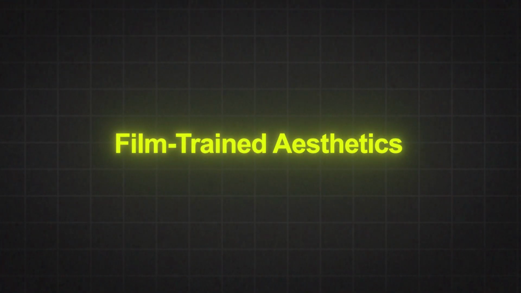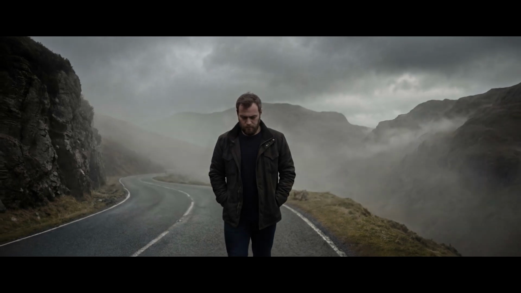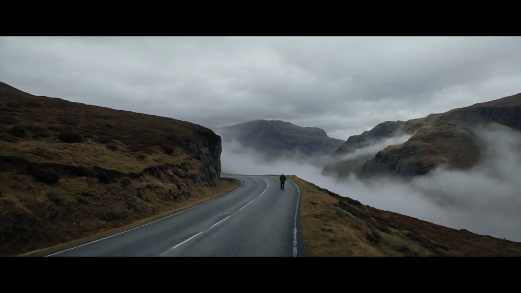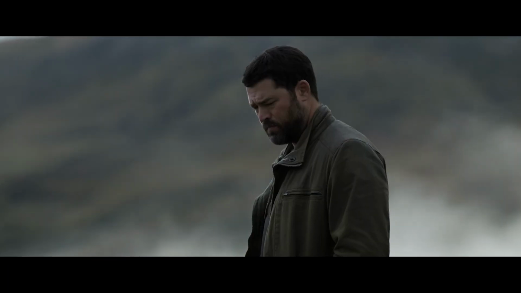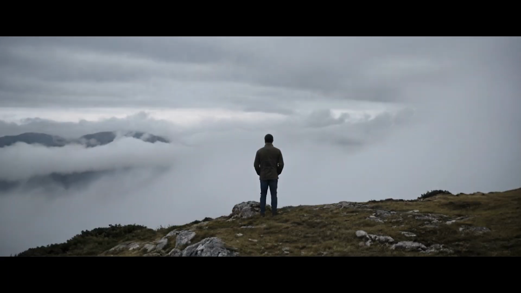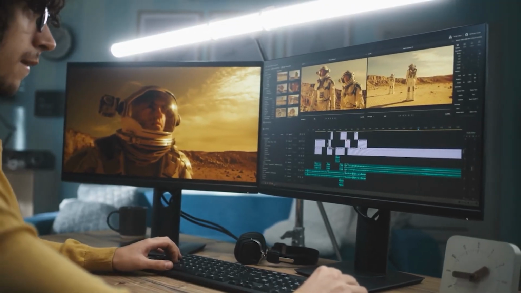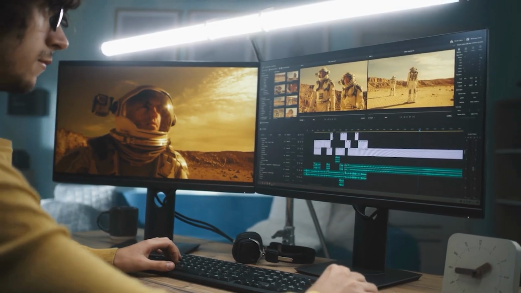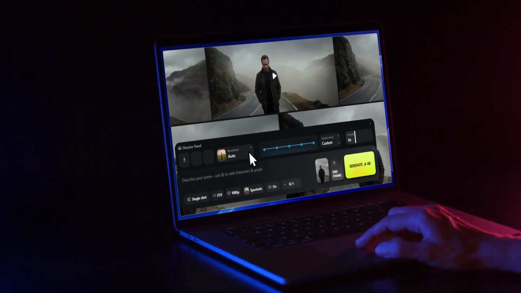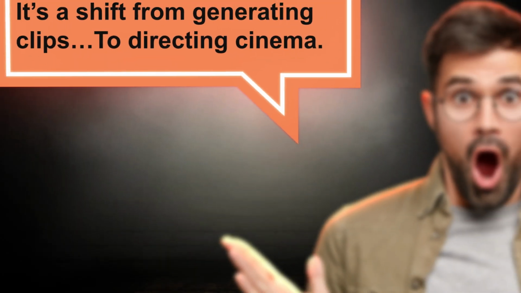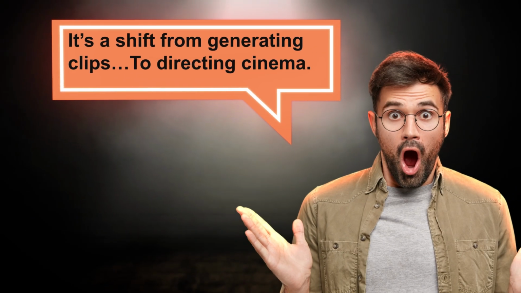Film-trained aesthetics. Cinema Studio is built for film-like composition, lighting, mood, texture, and tone. Not just motion, cinema. Cinema Studio animates everything with cinematic continuity. Cinema Studio 2.0 isn't just another AI video tool. It's a shift from generating clips to directing cinema.